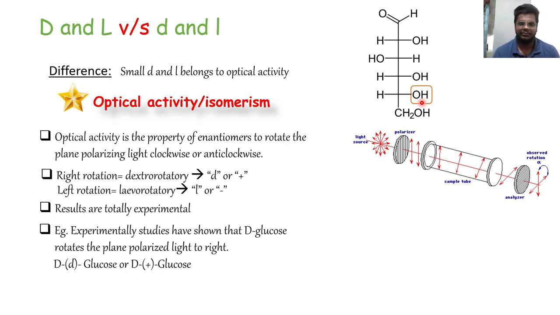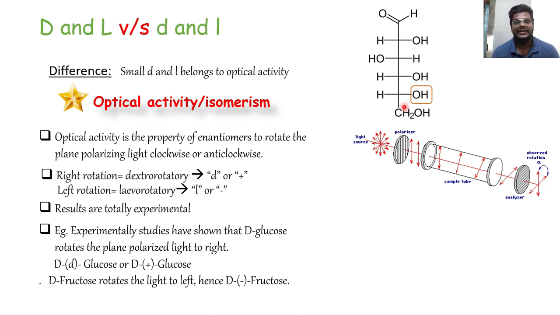Now for example, suppose we take D fructose. It rotates the plane polarizing light to the left side despite being capital D, despite having the OH on the right side like the glucose. Still it is rotating the light to the left side. What do you conclude by this? That optical activity is not dependent on the capital D and capital L configurations. They both are totally independent. If any enantiomer has the configuration capital L, it can show optical activity of small d or small l, plus or minus.